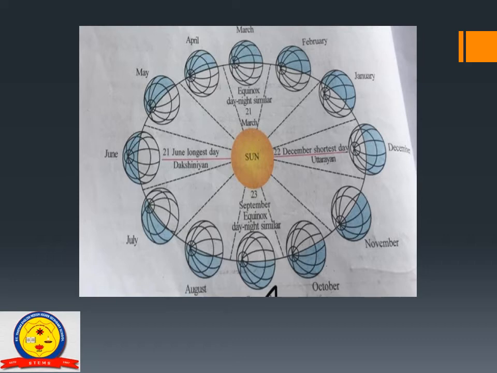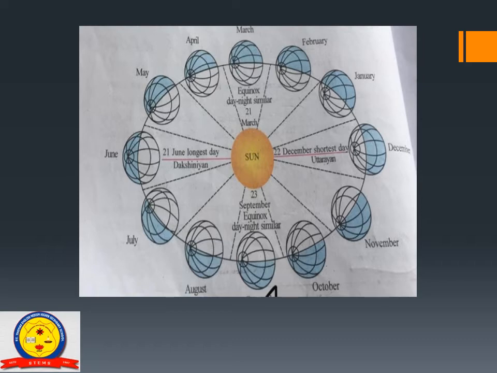And from 22nd June, vertical sun rays shift from the Tropic of Cancer towards the south of the equator. This is called Dakshinayan.